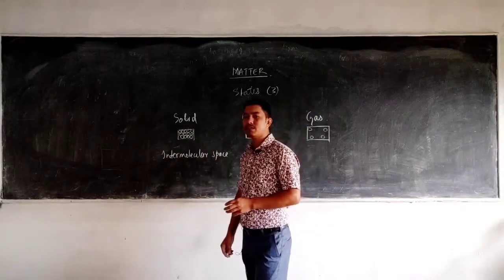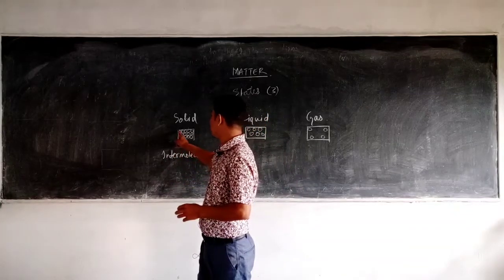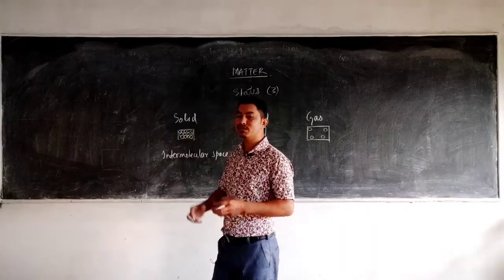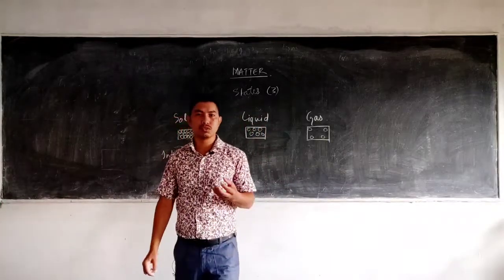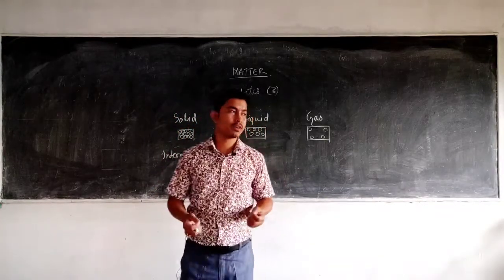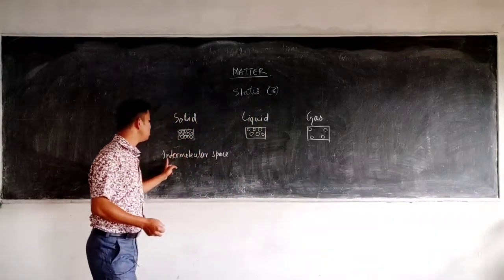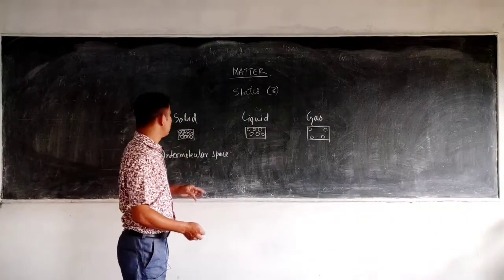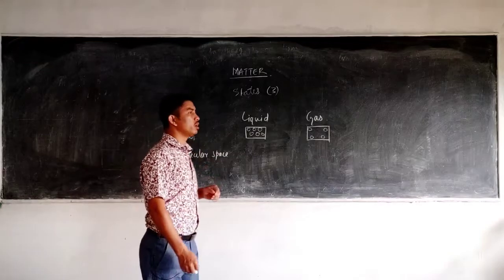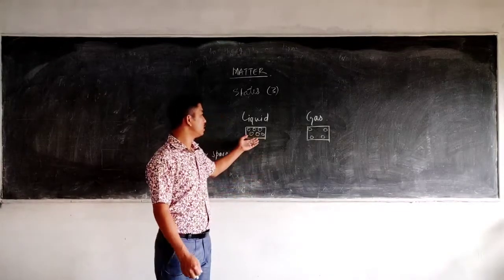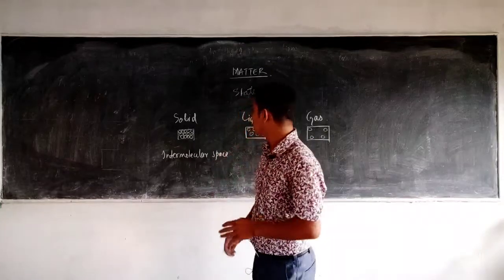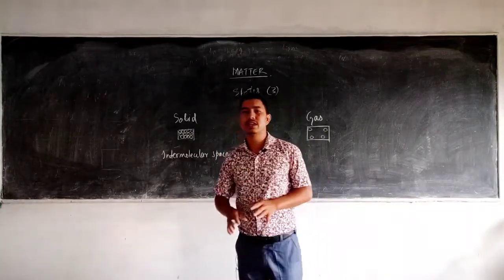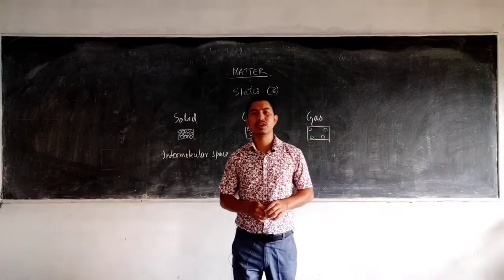Now coming to the attraction between two molecules. The two molecules or atoms are very close to one another, so the force of attraction between them is very large, and that force is called the intermolecular force of attraction. In a solid, the intermolecular force of attraction is large, in a liquid less, and in a gas the least. In that way you can easily write the difference between solid, liquid and gas in terms of molecular arrangement.